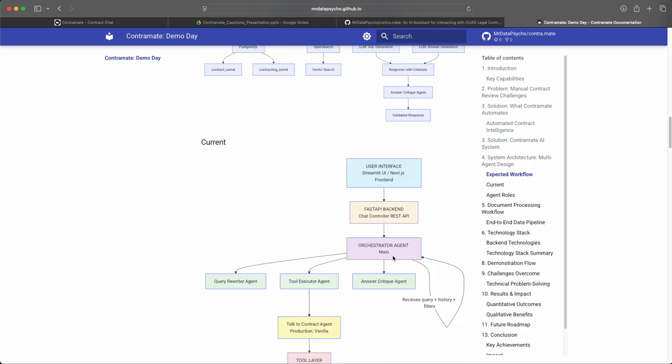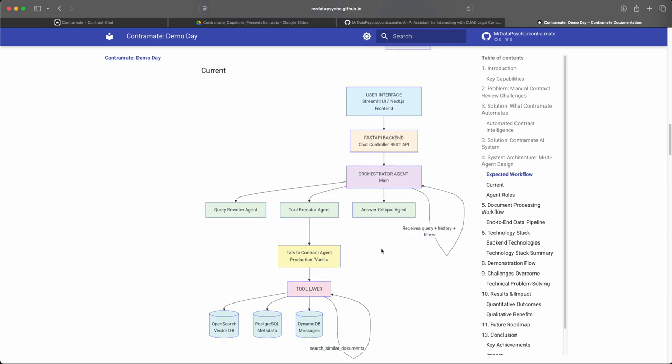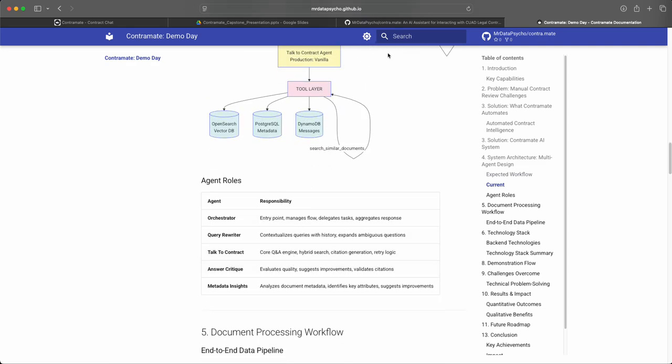Currently, I don't have the SQL metadata capability. I have only covered the vector search part, and the vector search has multiple tools querying the vector database differently to pull accurate answers. Let's have a look at the demo.